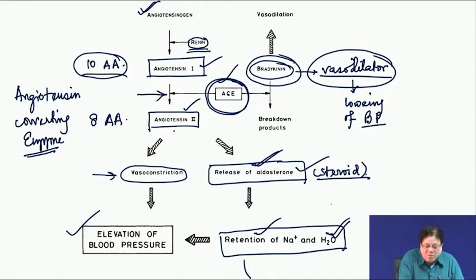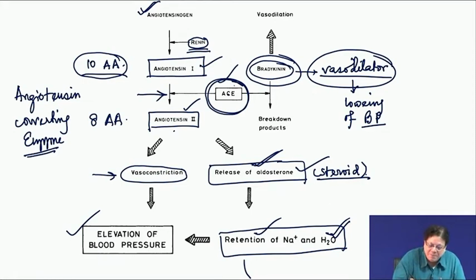All these combined together have a disastrous effect on elevation of blood pressure. So, that is the chemistry, the humoral mechanism of how the renin angiotensin system works. Now, you can say that if I want to have an antihypertensive drug, what will be my best bet?